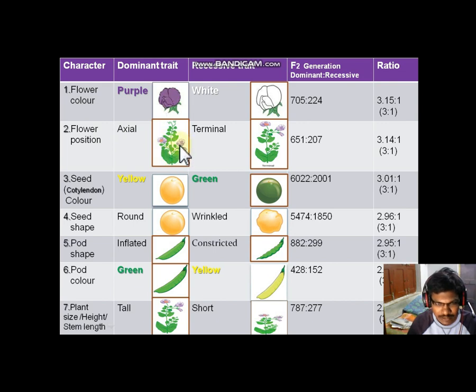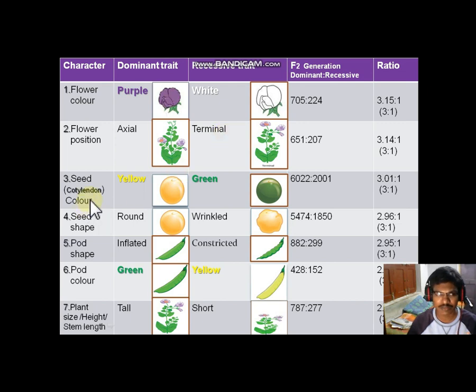It is in the axial position of the plant, and that is the dominant character. Axial is the dominant character, and the recessive character is terminal, on the top. So it is a recessive character.